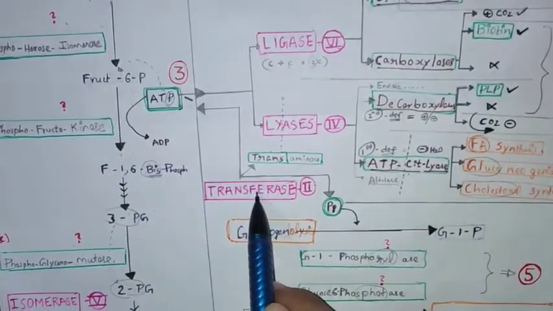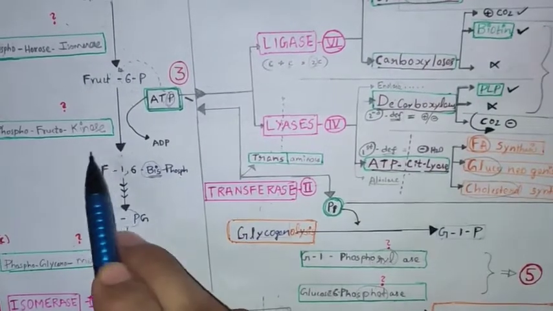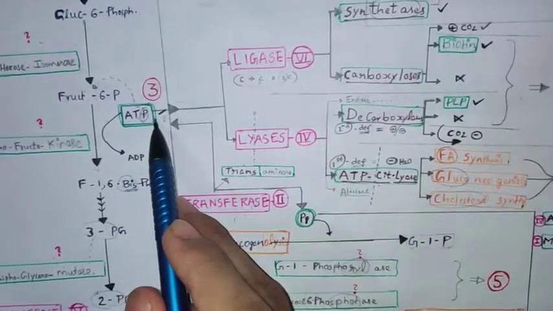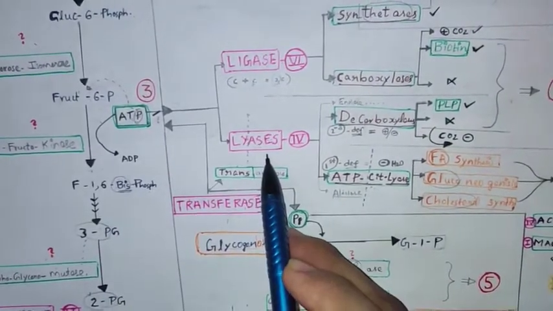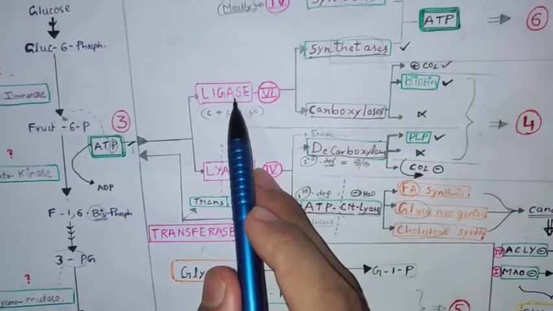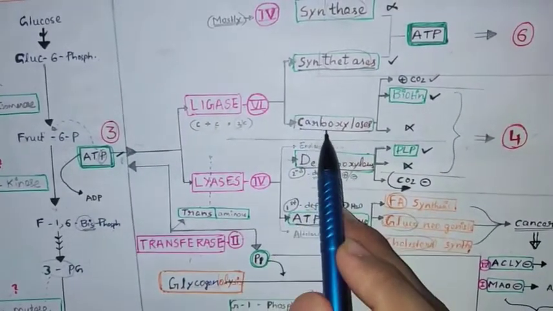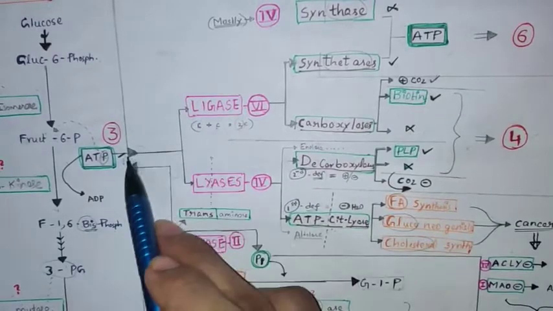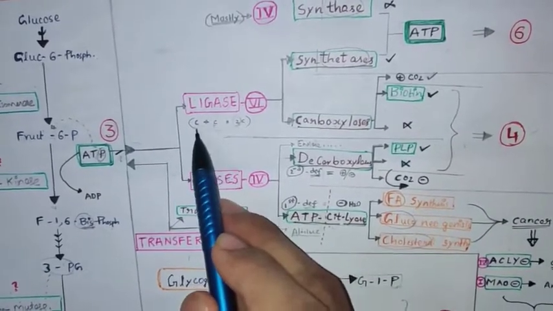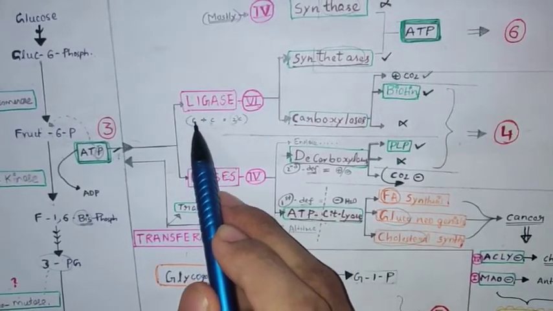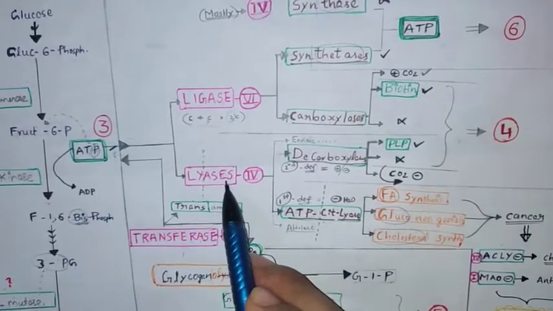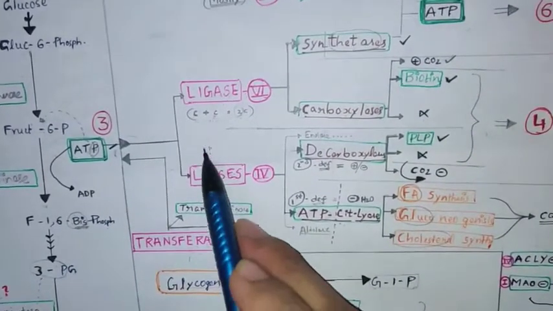In the transferase subtype kinase we are getting ATP. We are also getting ATP in ligase along with transferase. In ligase we can see synthetase and carboxylase. In ligase ATP is a must, along with the joining. What is meant by ligase? Joining of molecules. You can see in the reaction, carbons are added along with the ATP. Also lyase, breaking of bonds.